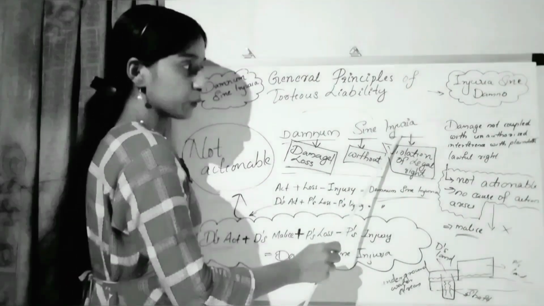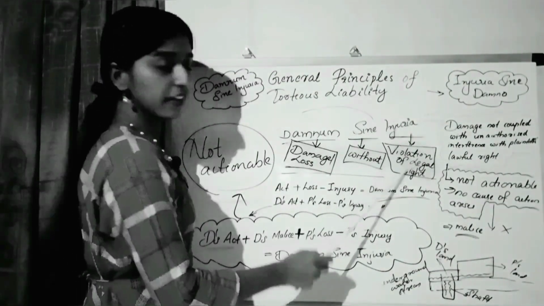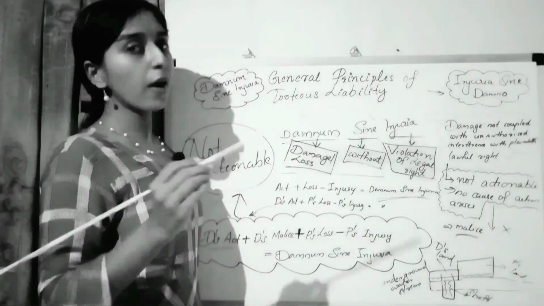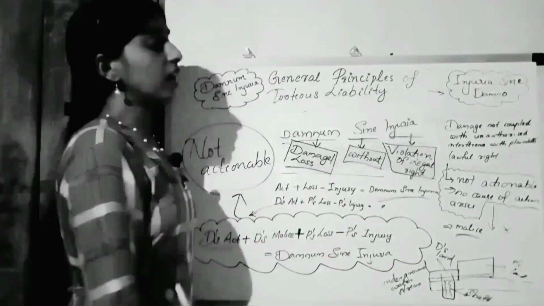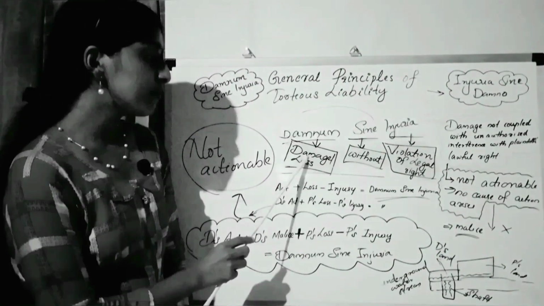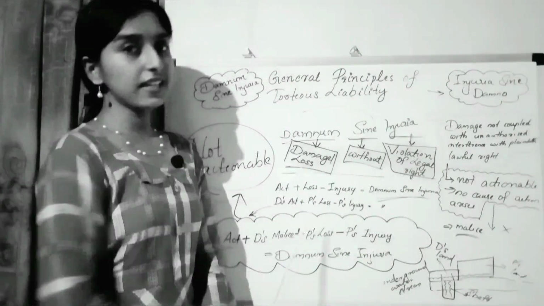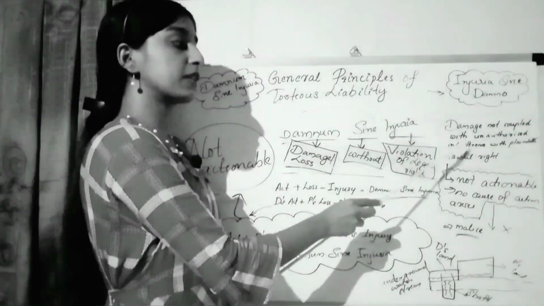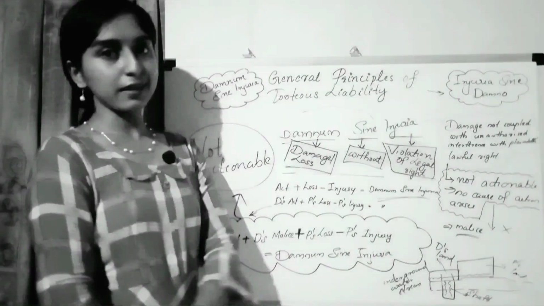Damnum Sine Injuria means damage or loss without violation of legal right. So damnum means damage or loss which is caused to a particular person, and sine means without, and injuria means violation of the legal right. So here, damage or loss is caused to a particular person without the violation of the legal right. Damage which is not coupled with unauthorized interference with the plaintiff's lawful right is not actionable and no cause of action arises in that particular case.